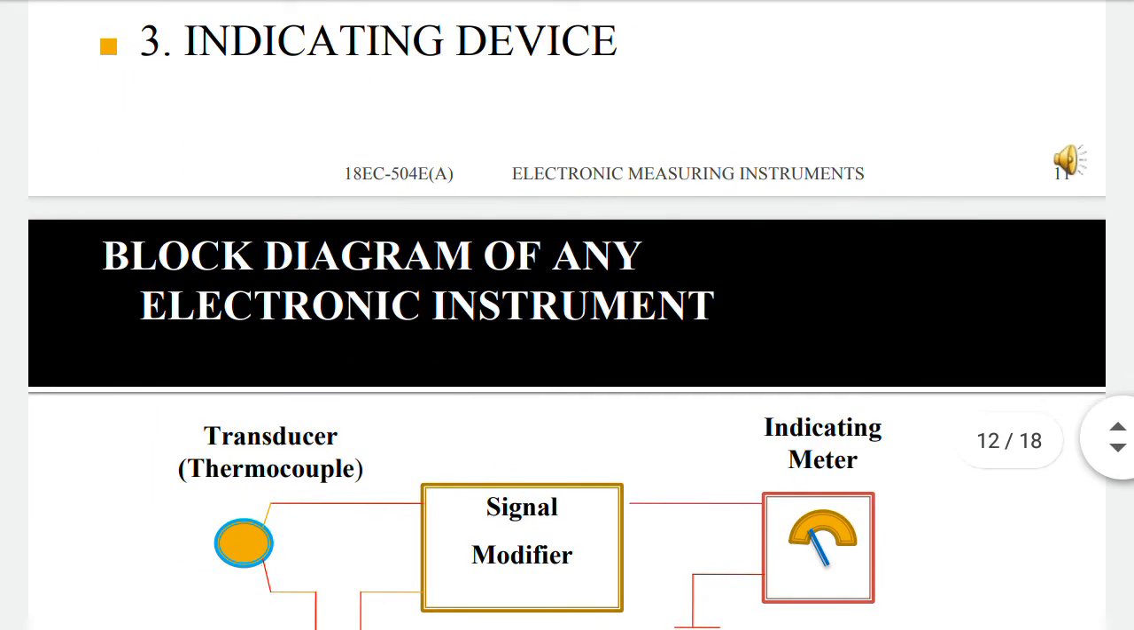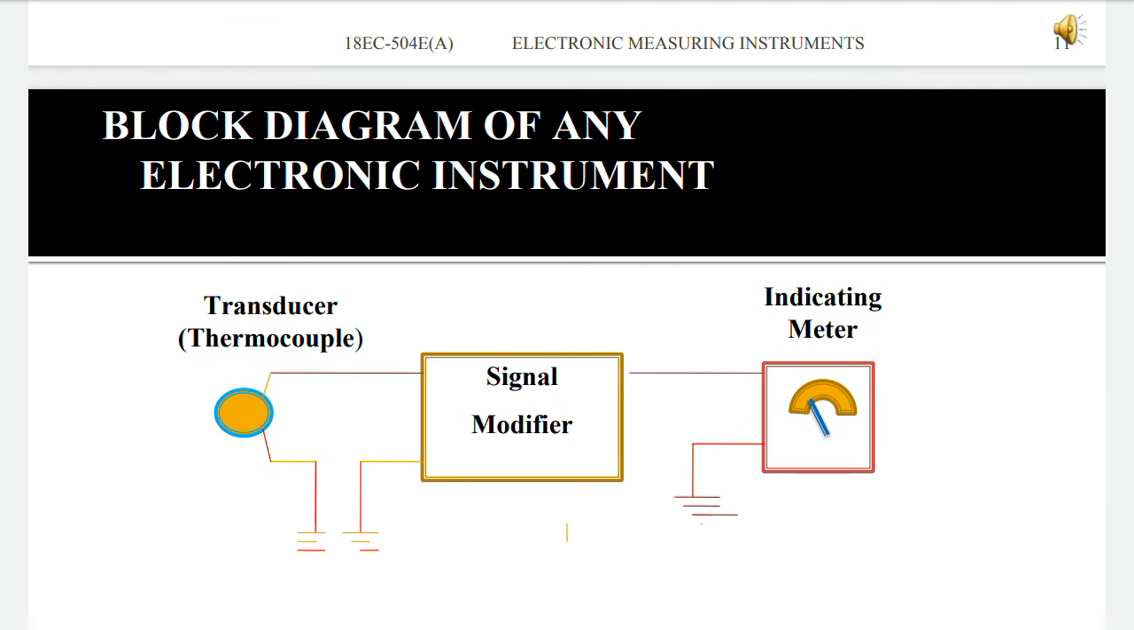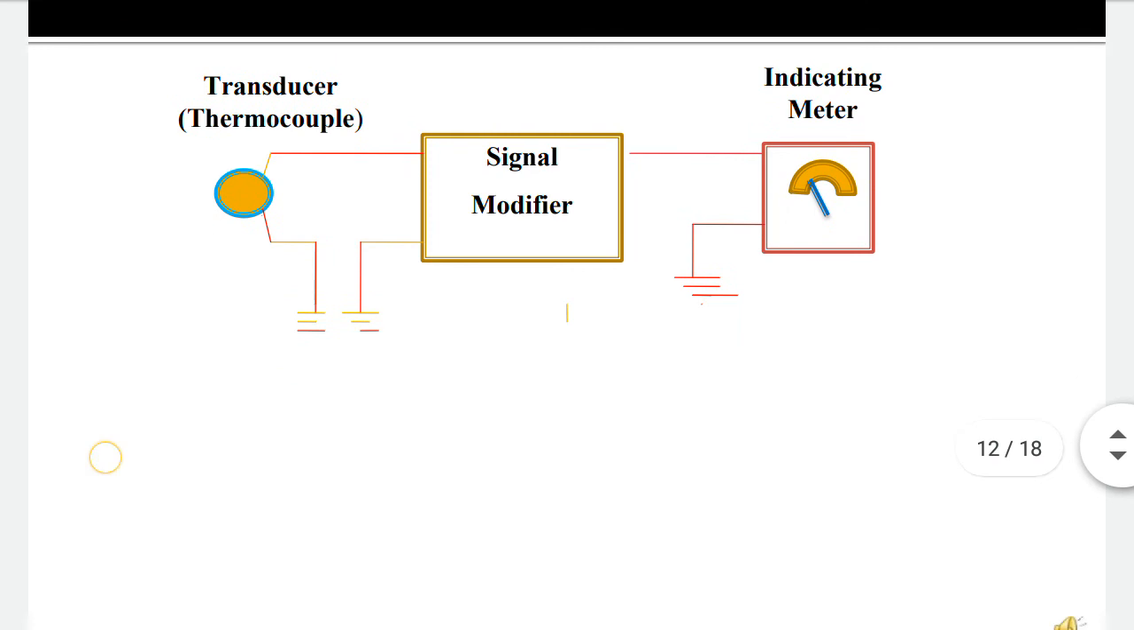Now this is the block diagram. The transducer converts one form of energy to another form of energy, and the second one is the signal modifier. It may be an amplifier, a voltage divider or a rectifier, like that. Then the indicating meter, which can be either analog type or digital type. Generally in present day situations, the indicating meter is a digital readout.